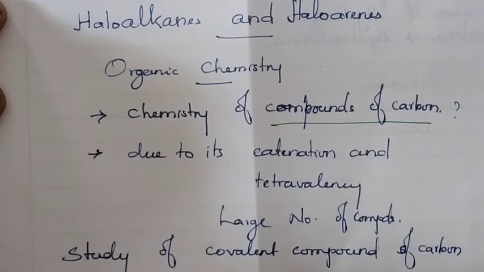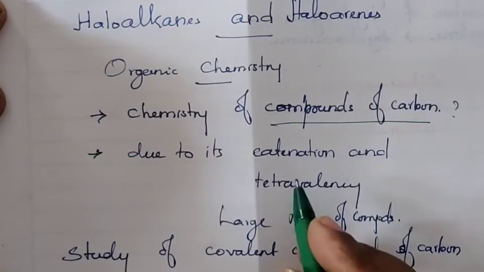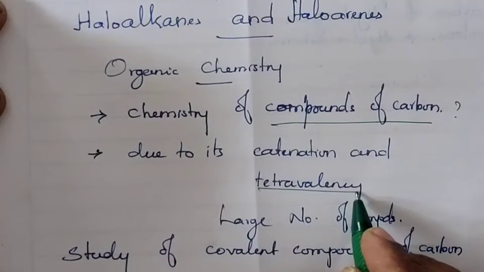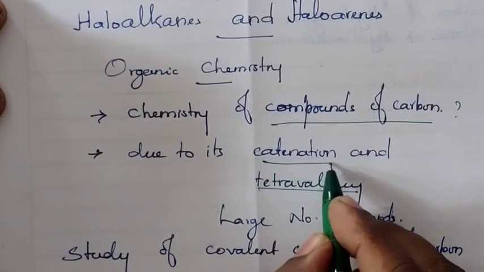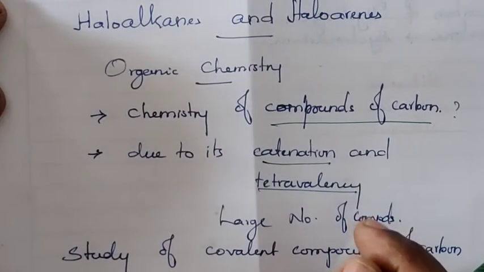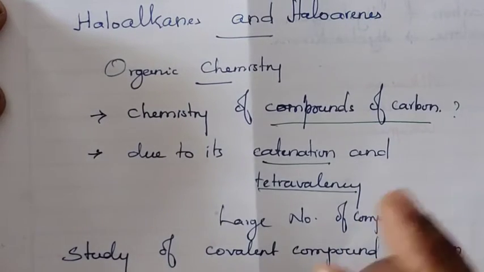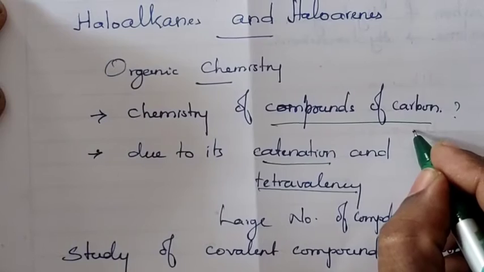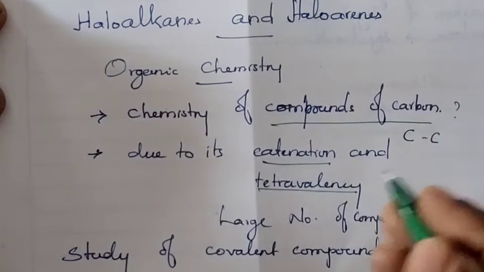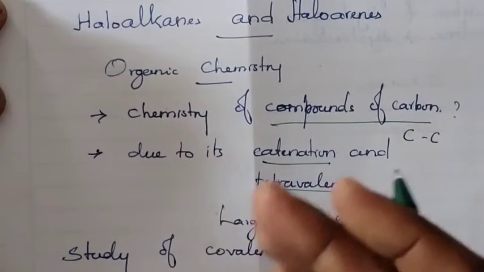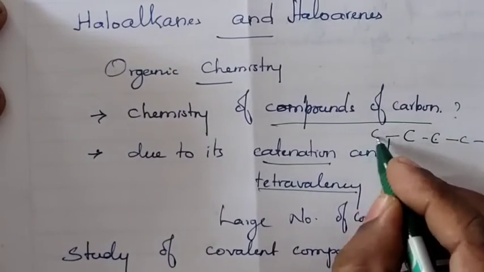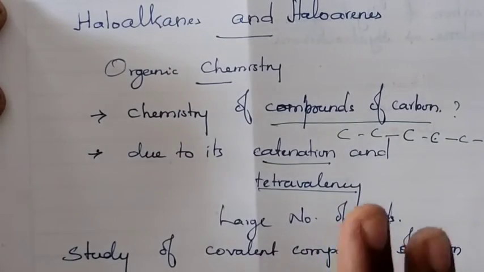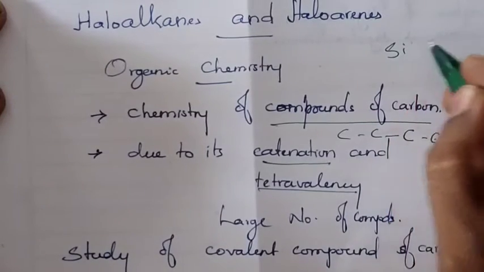Because carbon has two important characteristic features. One is that carbon is tetravalent. Another is that carbon has catenation tendency. Catenation tendency means forming a single bond with the same atom. That means carbon can form carbon-carbon single bonds, and it can do so to any extent. Next to carbon, silicon has this tendency.